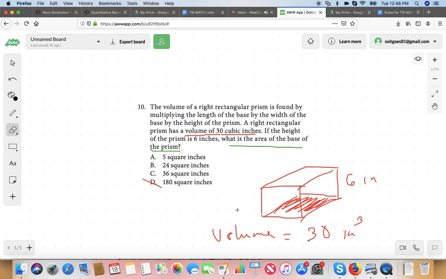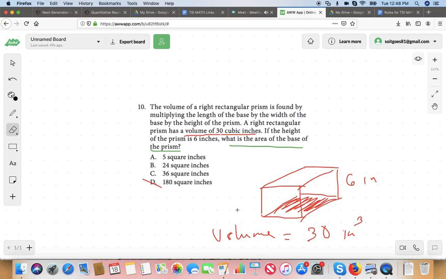What else? I would say 5, because the height is 6 already, and it's not 5 inches, because we see how big 6 inches is on the height of the rectangular prism. Hold on just a minute, because I think the answer is A. I'm pretty sure. But I still want to think about it logically. Wasn't I just saying that the volume is going to be bigger than the area of the base? Right. The volume is going to be bigger than the area of the base.